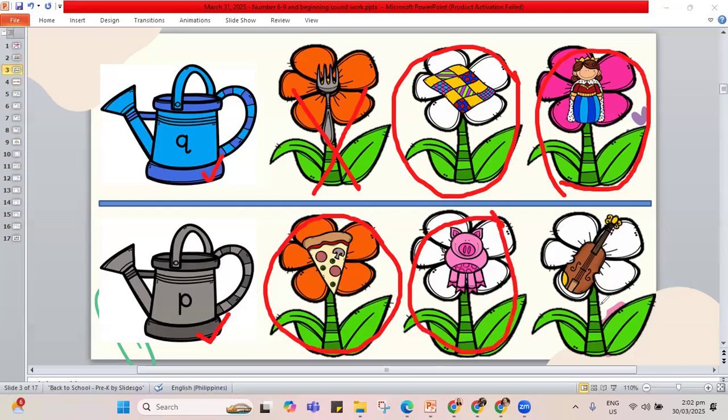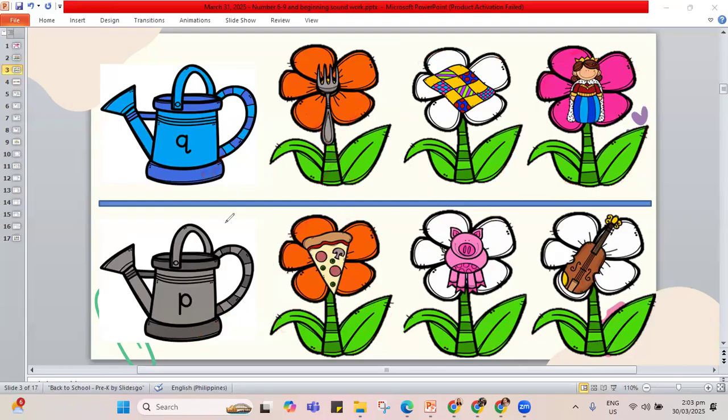Now, what about violin? Violin, does it begin with P? No, it's for letter V. V sound. Let's mark an X. Violin doesn't begin with P. So here we have Q for quilt and Q for queen. P is for the pizza and the pig.